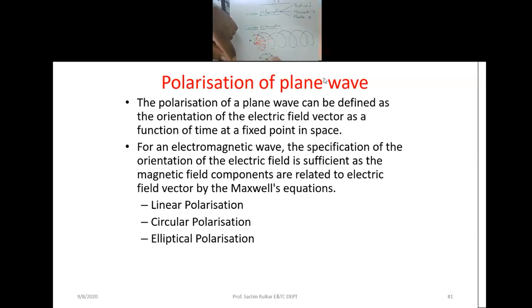Just remember that the rotation of that particular field says that at that particular point it is a circular one, and it looks like the vector is rotating in a circular fashion. Your electric field vector is rotating in a circular fashion, and that is called circular polarization. And here the spring acts as the rotation. So we can consider that polarization as circular polarization.